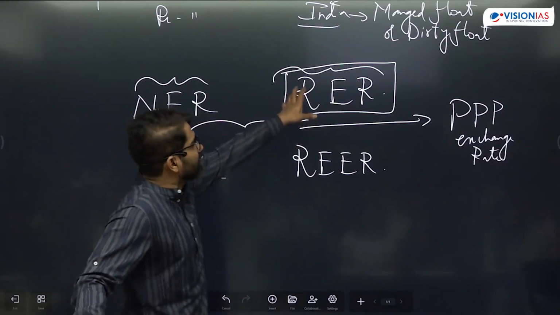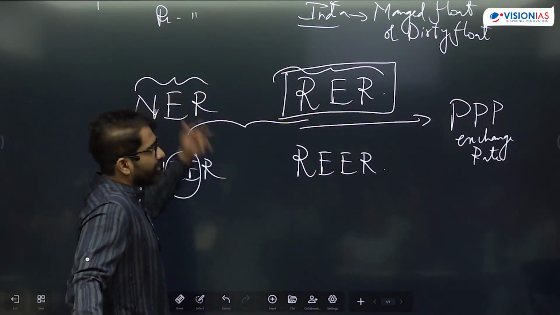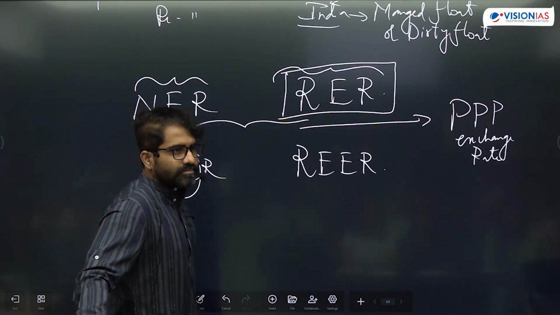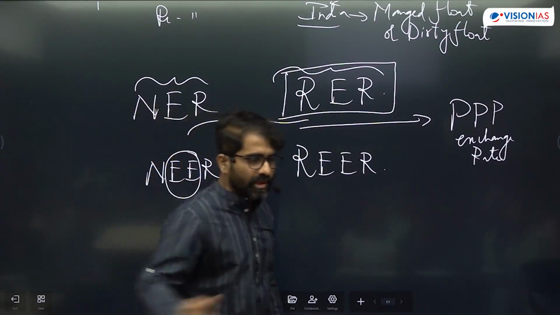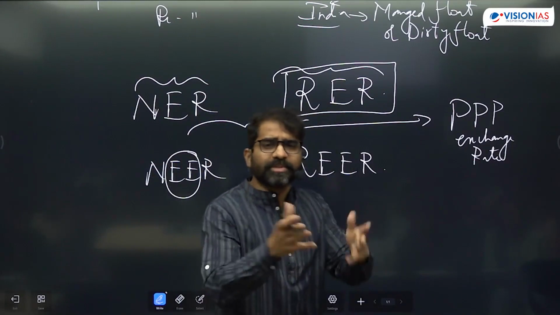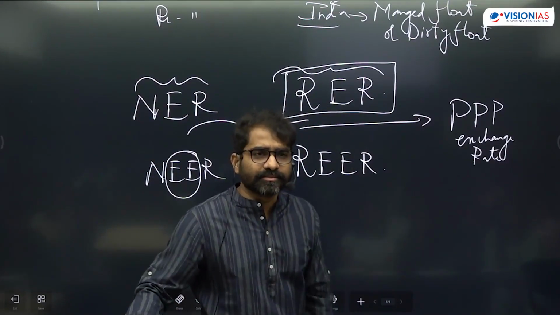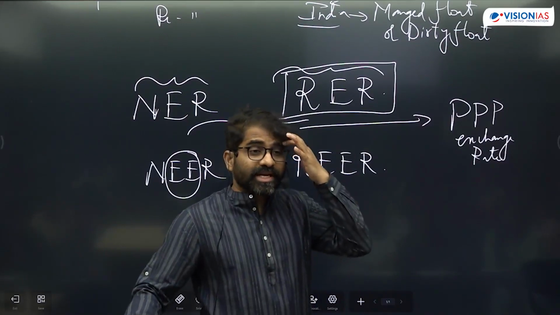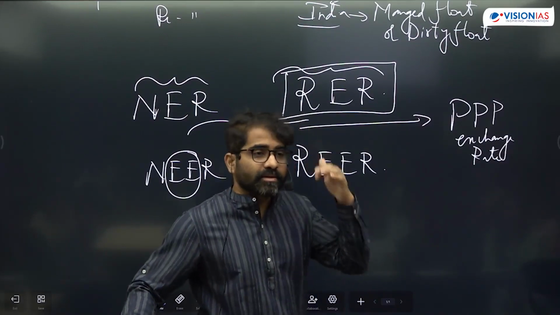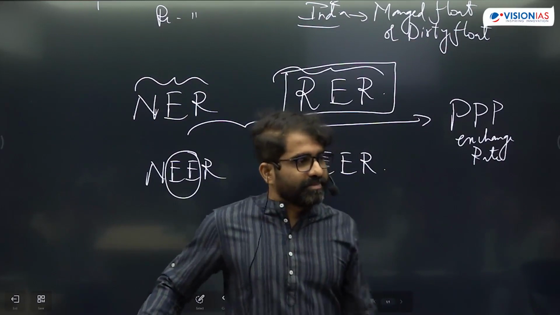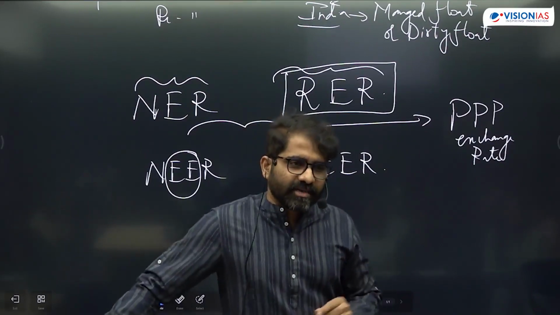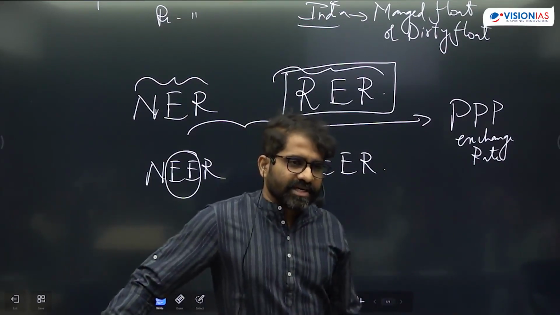So can I express real exchange rate in the form of nominal? Can I write the formula? Of course, not the big formula. How do I get real exchange rate from nominal? Real exchange rate is nominal divided by PPP exchange rate. Nominal divided by purchasing power parity exchange rate.